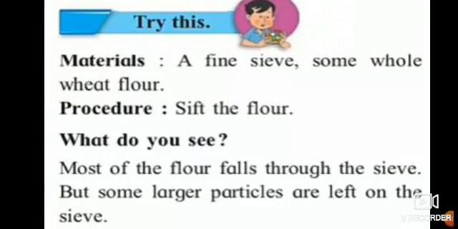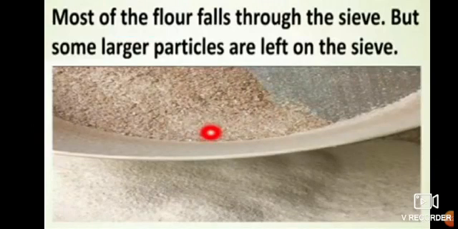So, a fine sieve and some whole wheat flour. Wheat flour means atta, gehun ka atta, gavhacha pith. Okay. Now what is the procedure? Sift the flour. You are going to separate it. So if you tell your mummy, she will show you. So what do you see in that? See, here is the picture. Can you see the chalni, the sieve?